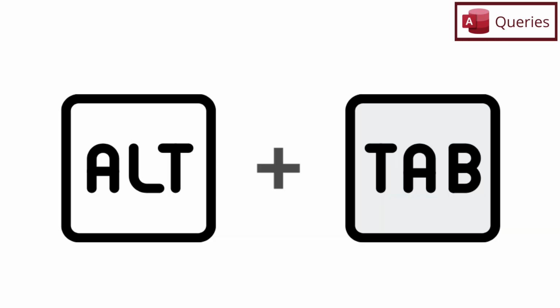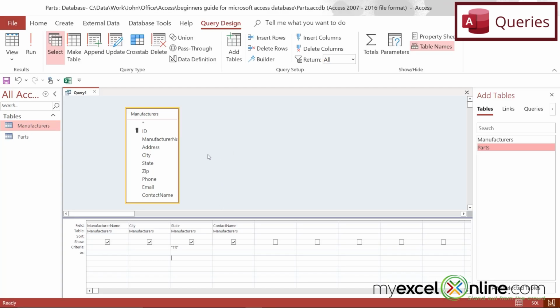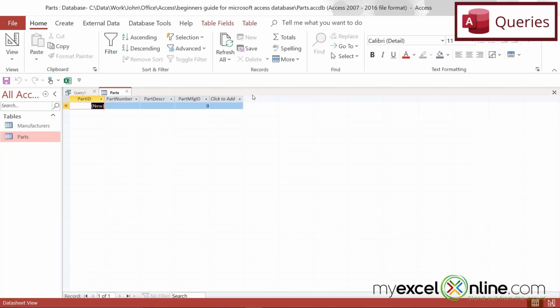So if I Alt-Tab back to Access, I can do that now with a query. Notice if I open the parts table, I don't have any part information in there, but most importantly, I don't have any manufacturing information except for the ID. I would like to quickly put some part numbers in here.